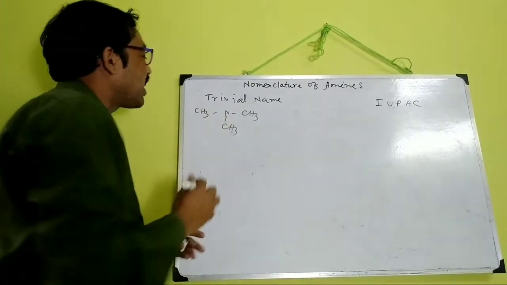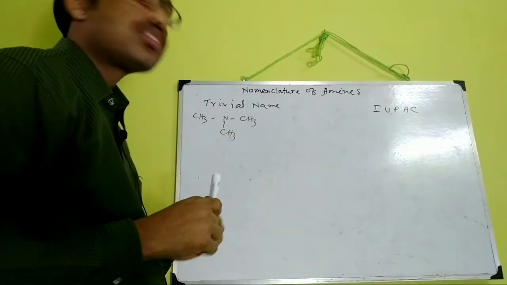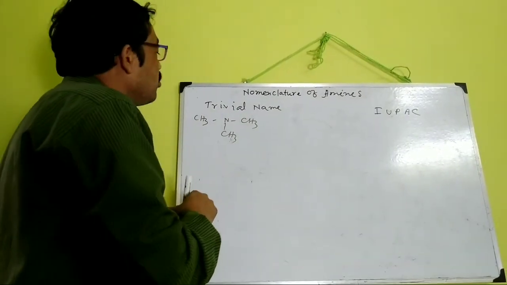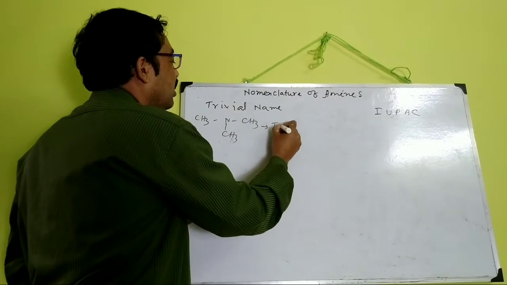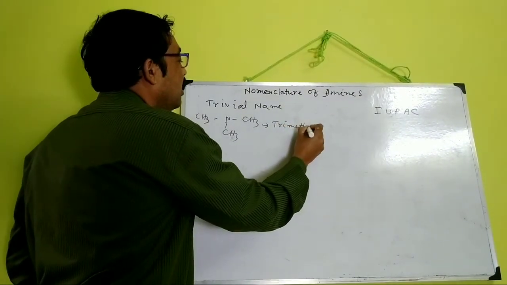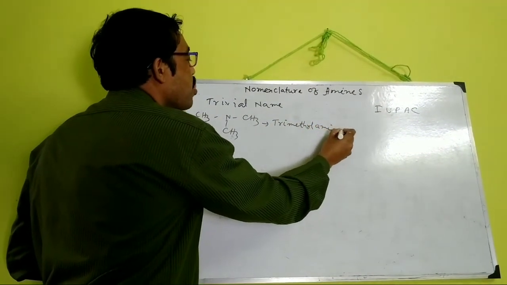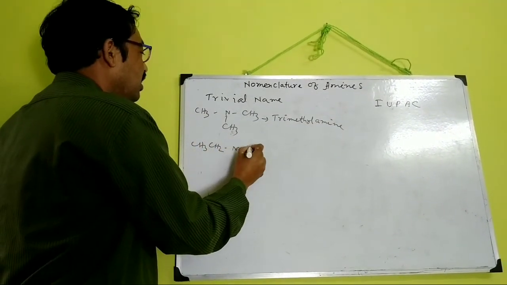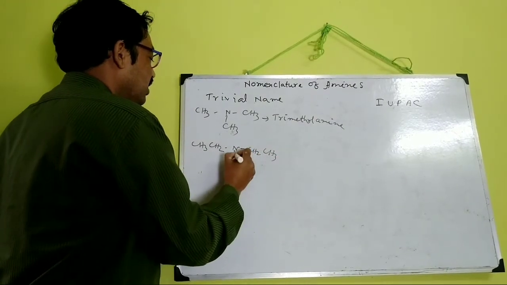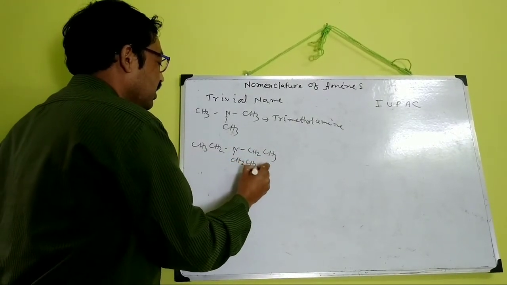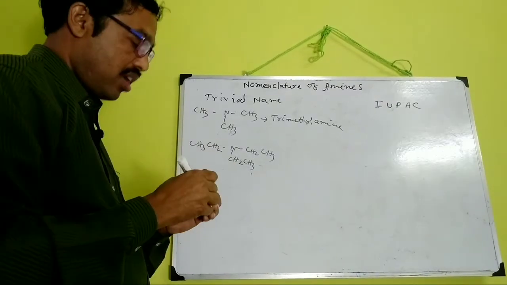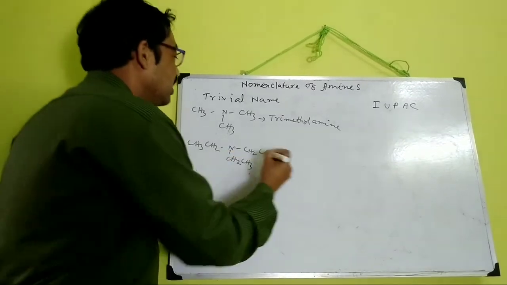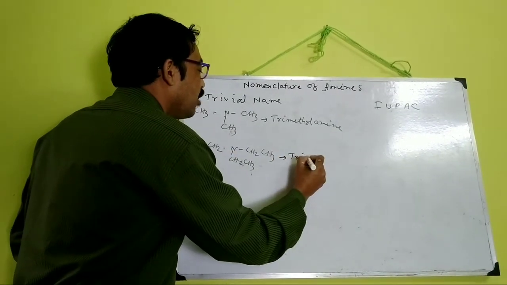Three CH3 groups are attached to nitrogen. So its trivial name will be trimethylamine. CH3CH2N(CH2CH3)CH2CH3, here 3 ethyl groups are attached to nitrogen, so it is triethylamine.